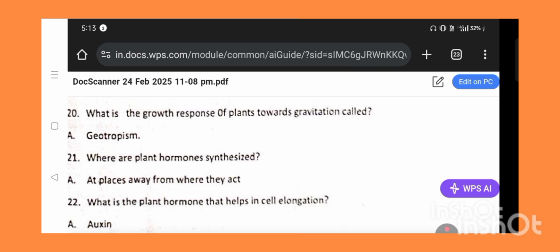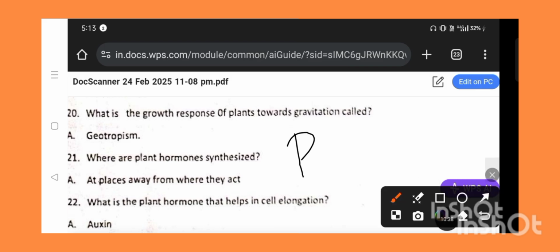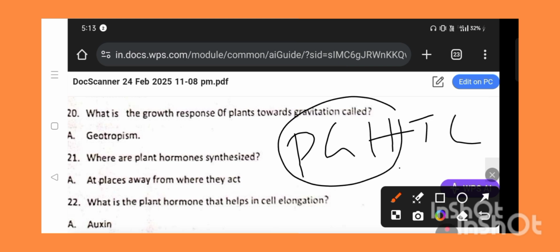Next, thigmotropism. Plants can exhibit movement in response to touch; we call it thigmotropism. Another one is chemotropism. Plants can exhibit movement towards chemicals; we call it chemotropism. So simply you can remember the tropic movements: P, Z, H, T, C. So PZ hostile. For entering into that, we require a TC identity card.